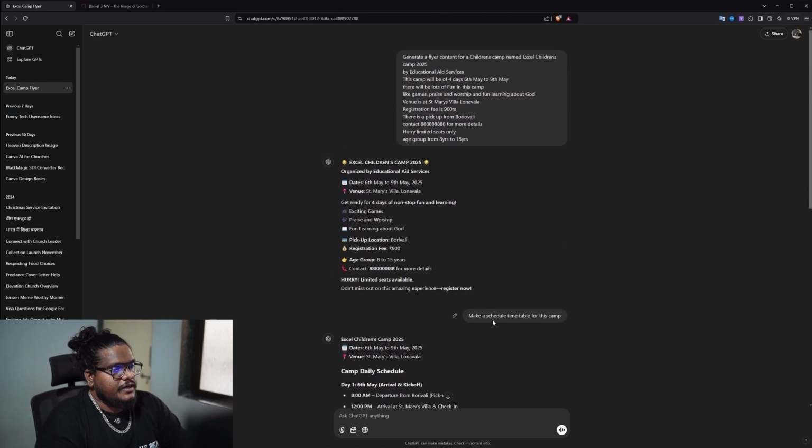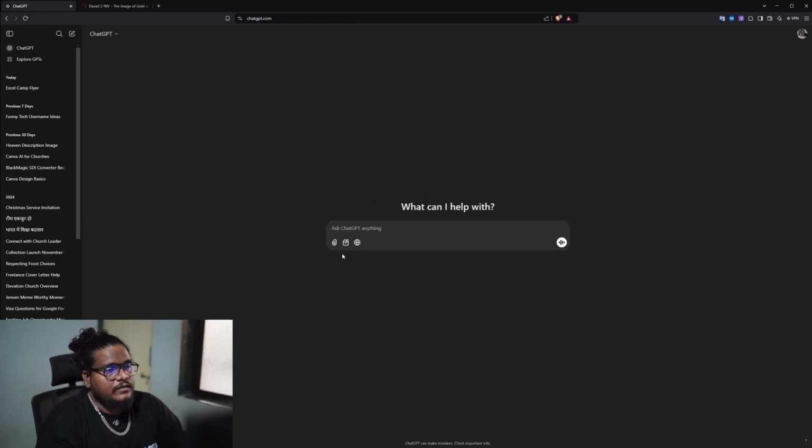So now let us go ahead and use this flyer content and make a flyer on Canva. Before heading to Canva, we'll also generate an image for the flyer. So I'll go ahead and give an input for this as well. Generate an image where children are having fun learning the word of God at camp. And I'll just go ahead and check the errors. I'll hit enter for this now.